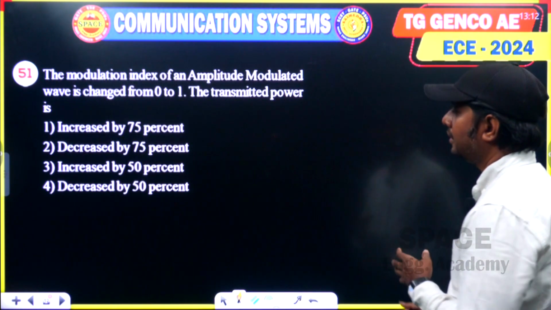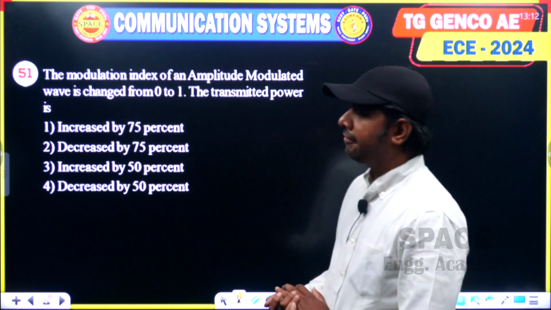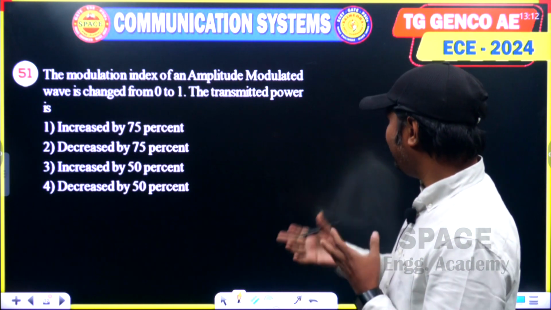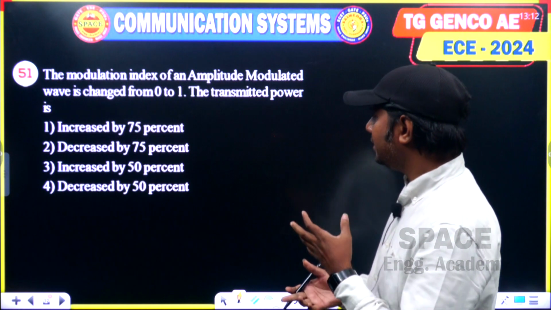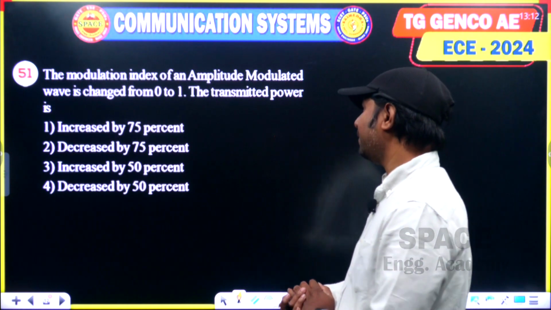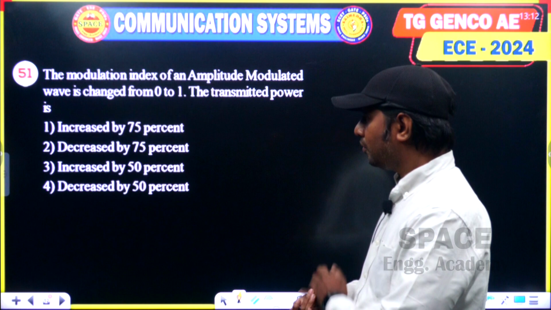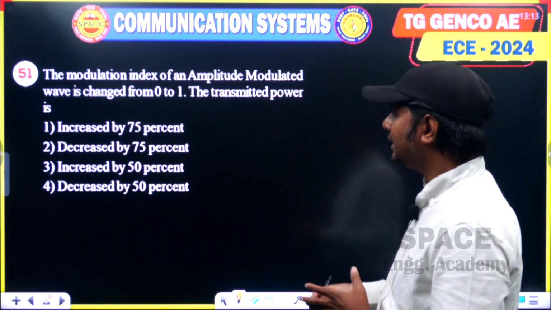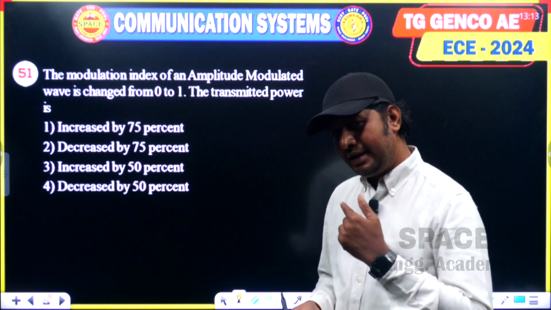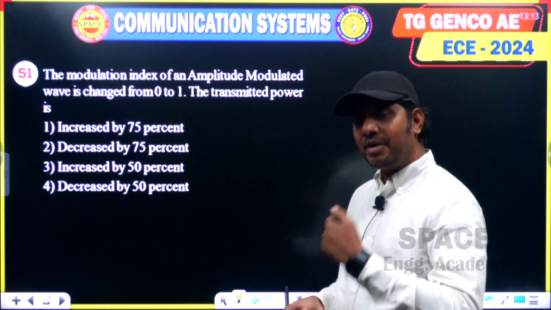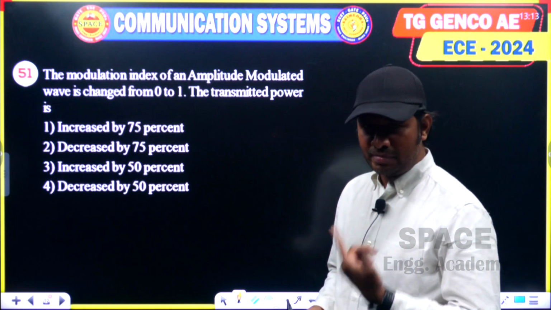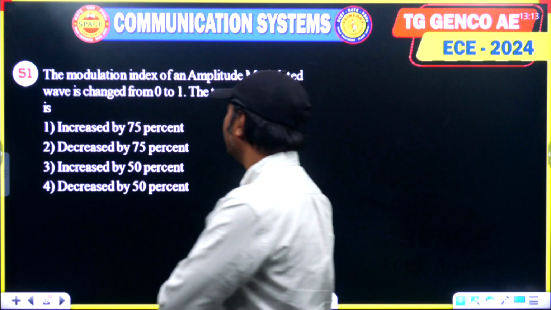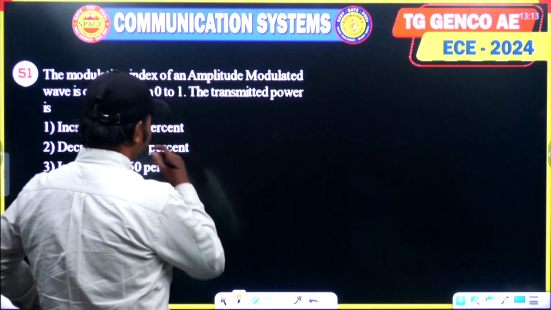This is from analog communication, 51st question. The modulation index of an amplitude modulated wave is changed from 0 to 1. The transmitted power is... The first observation is that if you change the modulation index from 0 to 1, the power will definitely increase. We have to calculate by what percentage it will increase.